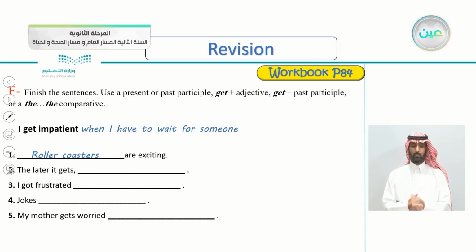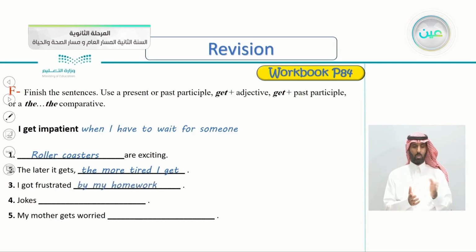The later it gets. Very good. The more tired I get. The later it gets. We're talking about time, of course. The more tired I get. Number 3, I got frustrated. So I got, this is here, get plus the past participle, of course. I got frustrated. Try to continue.